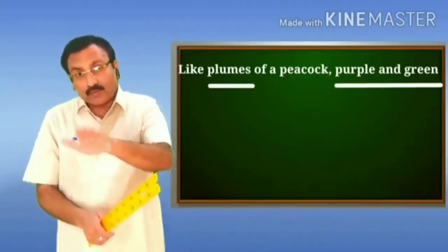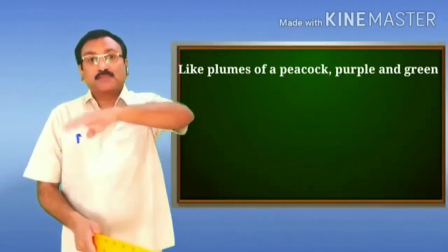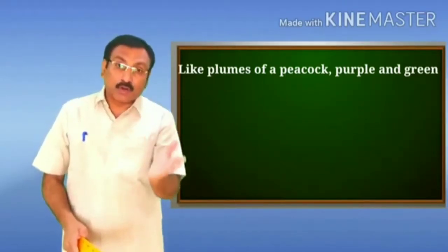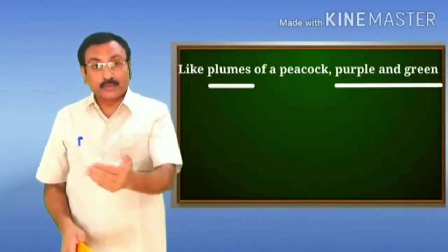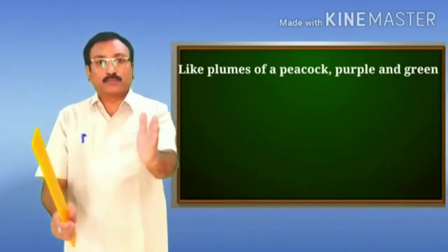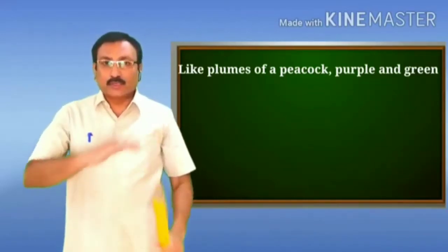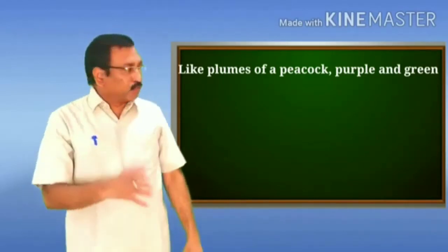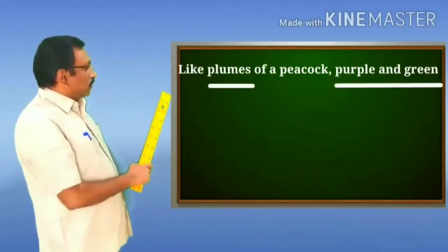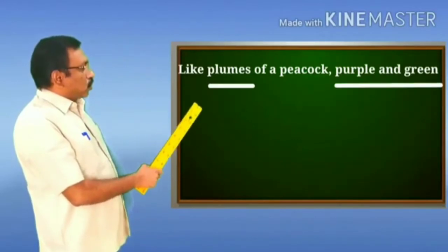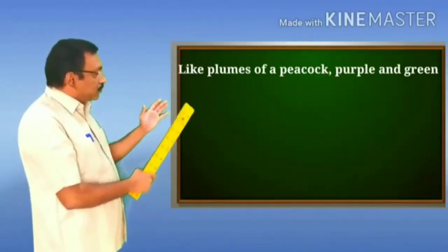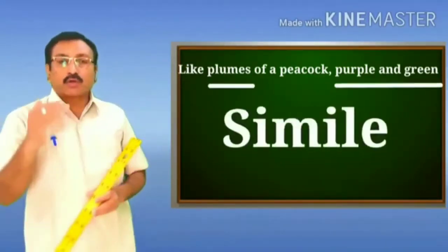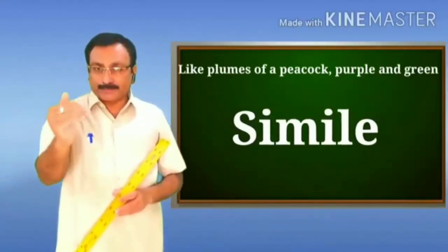So with the help of like, the comparison has been made between the color of the garment, purple and green, and the plumes of the peacock. So it's an overt, explicit comparison, and therefore this line, like the plumes of a peacock, purple and green, is an example of the figure of speech simile.